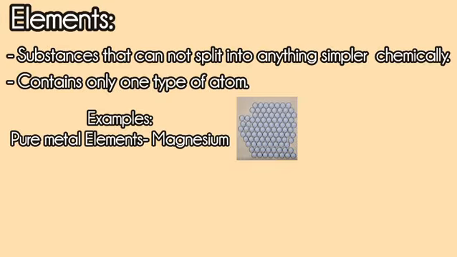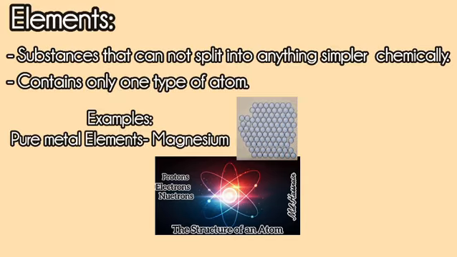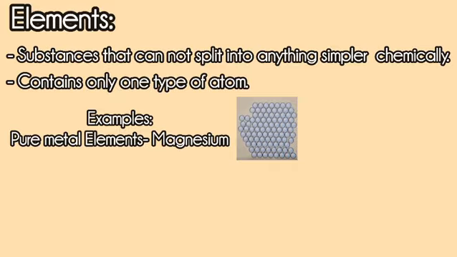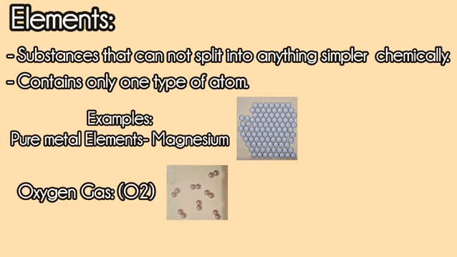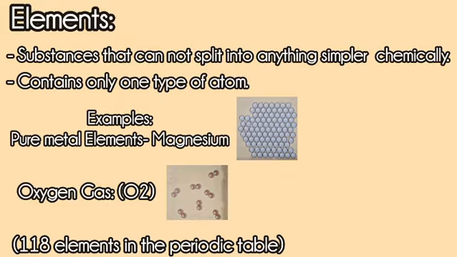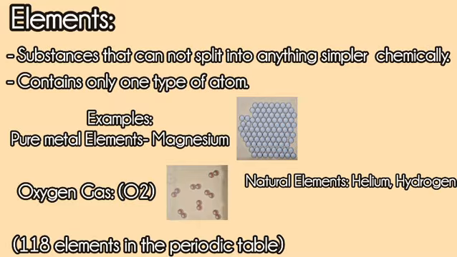If you want to know more about atoms and their structure, then don't forget to check out my previous video about the structure of an atom. Another example of an element is oxygen gas, which has two oxygen atoms combined together. There are 118 elements and these are shown in the periodic table. Most of the elements occur naturally, such as hydrogen, helium and sulfur. Some others have to be made artificially, such as Einsteinium.